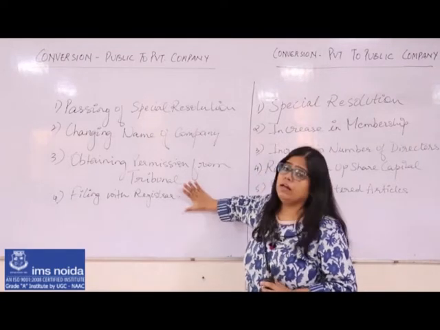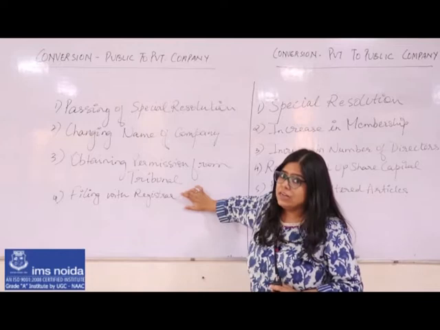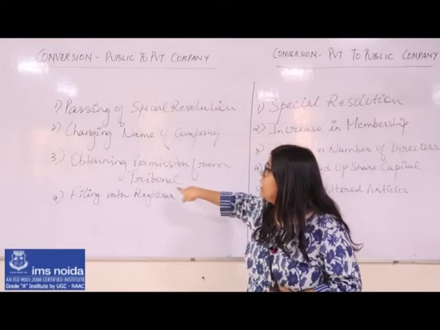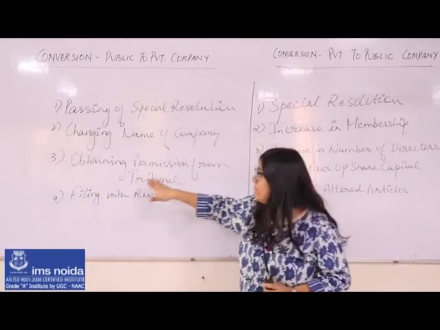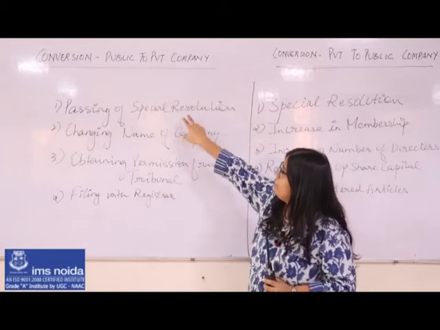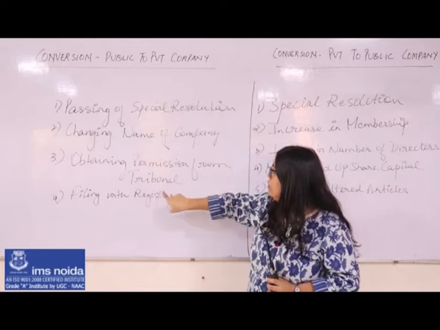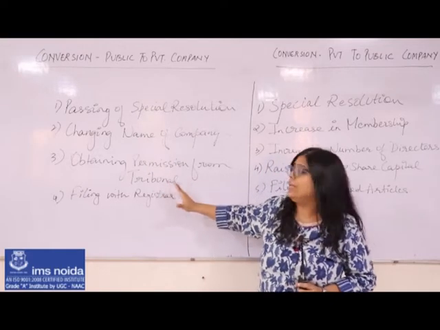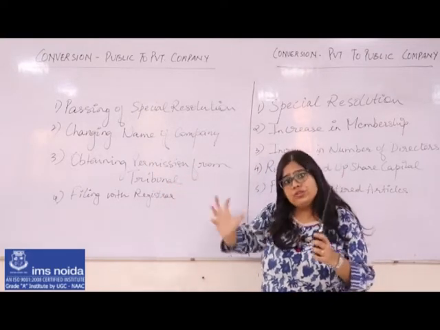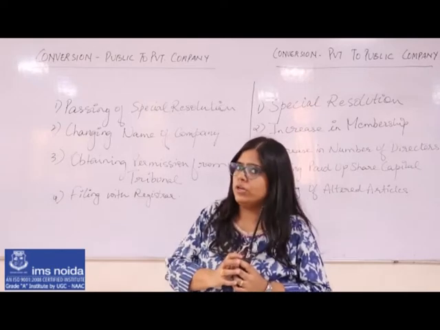So any public company which wishes to get itself converted into a private company needs to get permission from this body also. That means after we get the special resolution done and get the majority vote, we need to apply to the government so that they can provide permission to restrict our total number of shareholders.